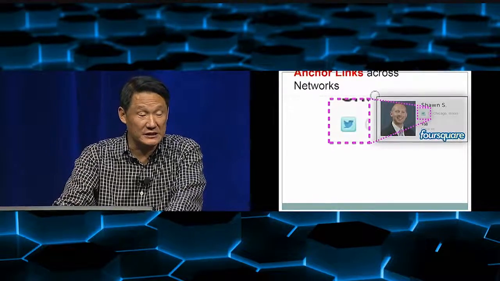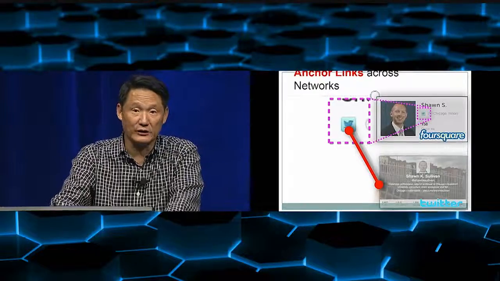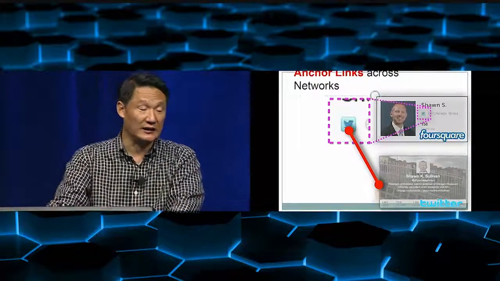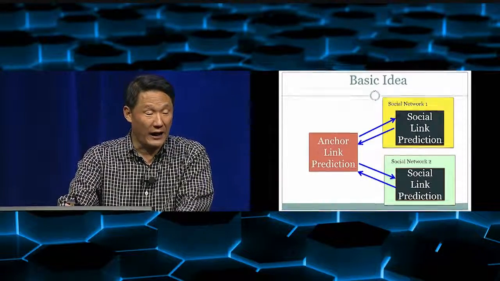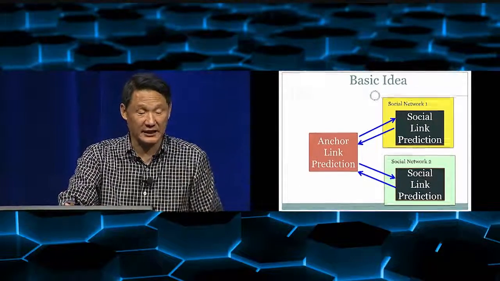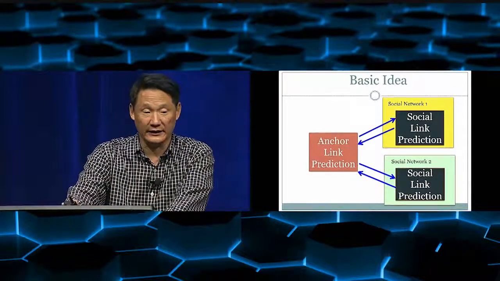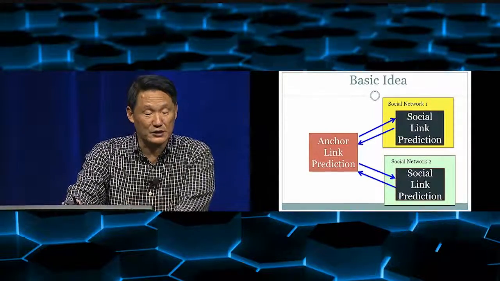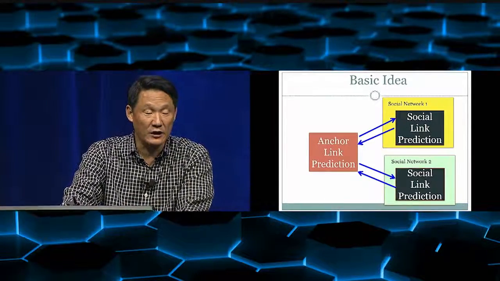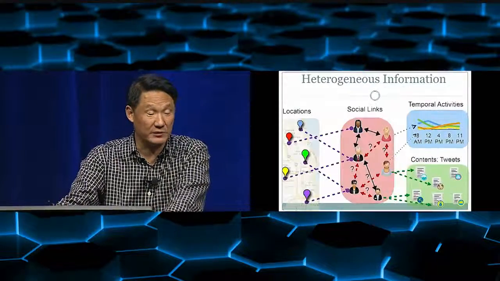In some social networks, for example in these four squares, you can specify the Twitter account. For the people specifying the Twitter account, we know the connections. So basically, we will have some anchor link connections that we can use as training data to help us predict more anchor links. And then with these anchor link predictions, we can improve the social link prediction in each of the networks, and then we can use this iteratively to do better anchor link prediction.